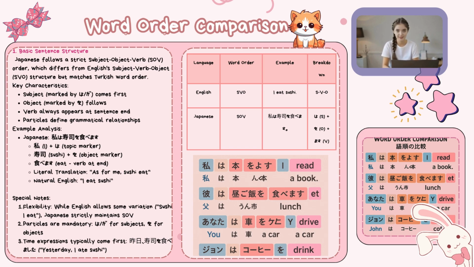The elements in the picture are designed to help you understand basic sentence structure in Japanese. Sentences are shown with subject (who), object (what), verb (what is he doing), and their English equivalents. Watashi wa hon wo yomu, I read a book. Watashi, I, wa, subject particle. Hon, book, wo, yomu, read. This sentence means I read books.